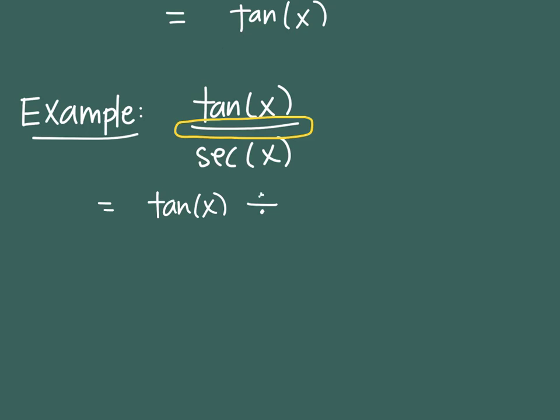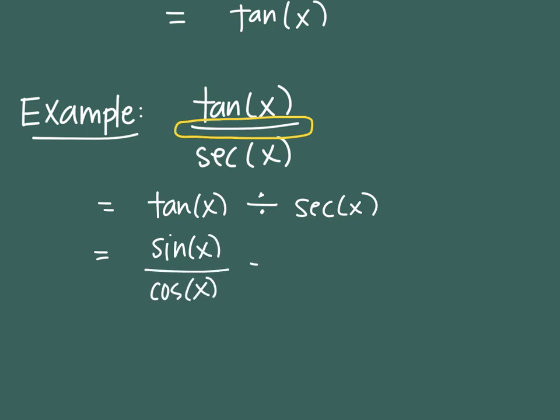I don't know what the official name of that is. And then secant x. So that's the first replacing that I do. The next replacing is with the identities for both tangent and secant of x. So tangent is sine of x over cosine of x. And still division. And then secant is 1 over cosine of x.